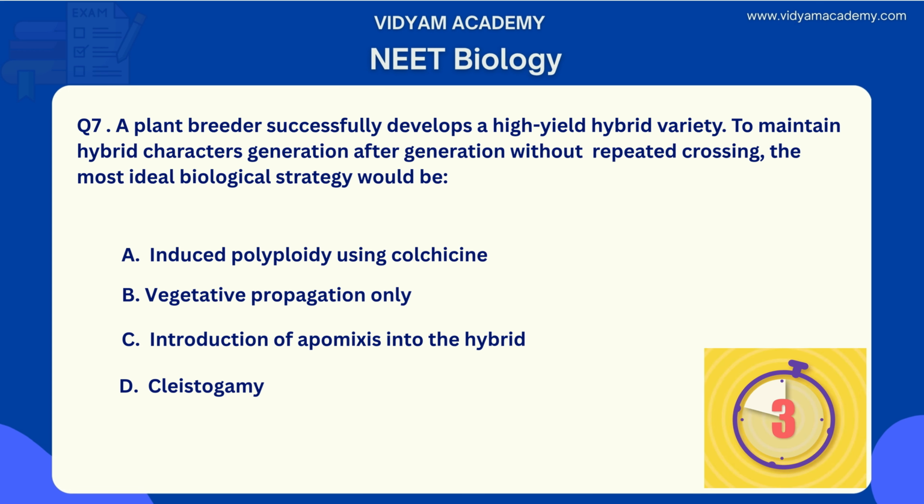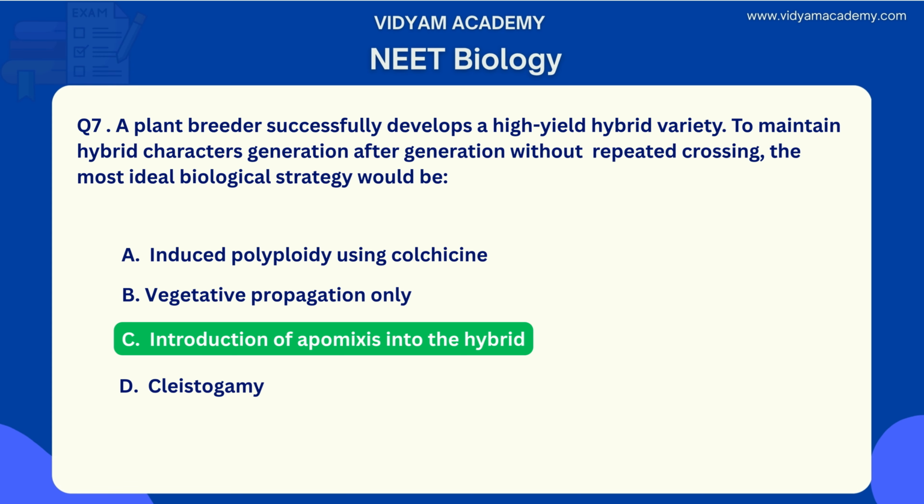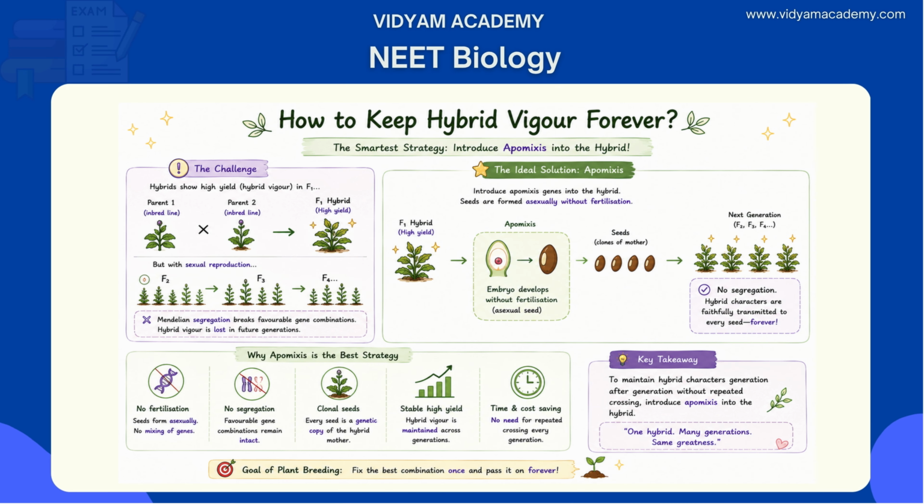What is the right answer? Yes, the right answer is option C, introduction of apomixis into the hybrid. Why and how? Let's see. A hybrid is produced by crossing two inbred lines, giving hybrid heterosis. If this hybrid is allowed to reproduce sexually, Mendelian segregation breaks up the favorable allele combinations. Hybrid vigor is lost. Repeated crossing is expensive and time-consuming. If apomixis genes are introduced into the hybrid, seeds are produced asexually without fertilization.